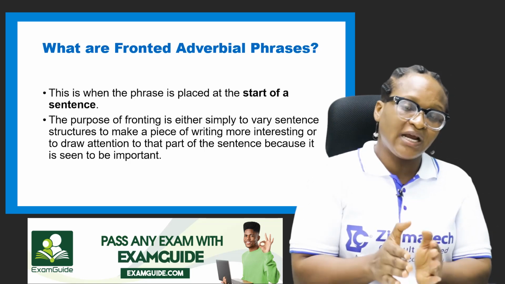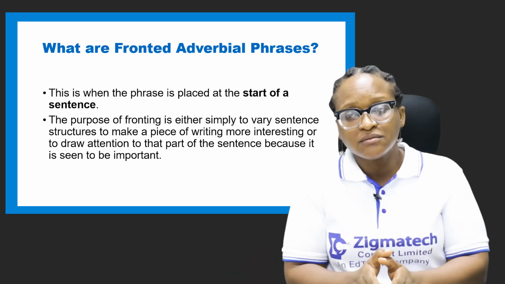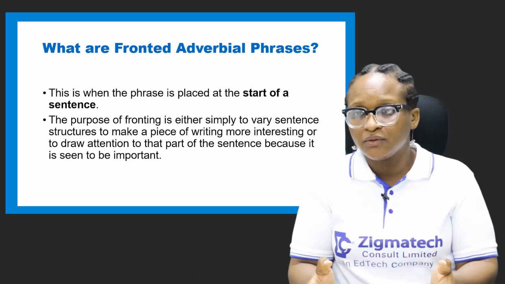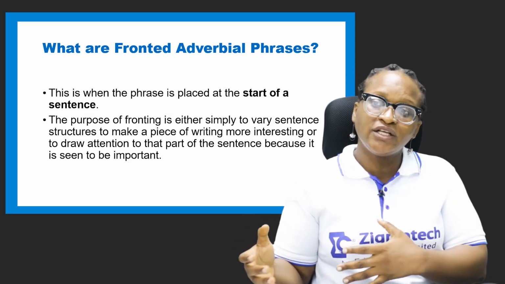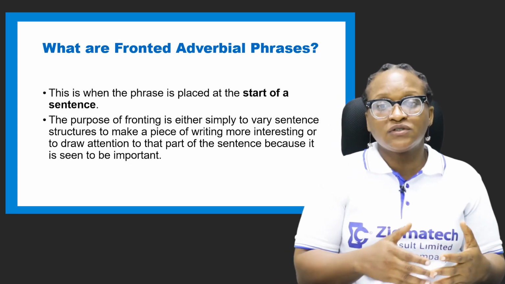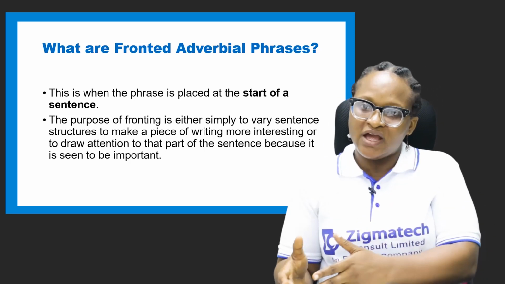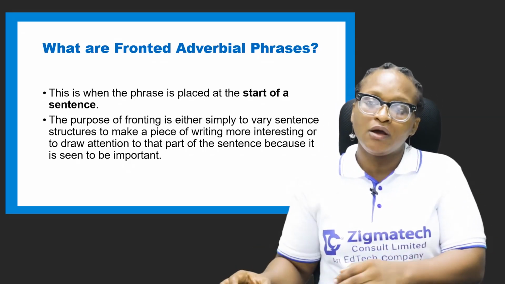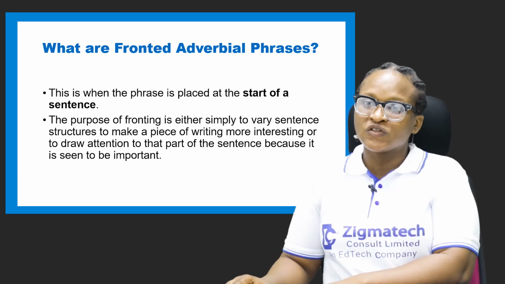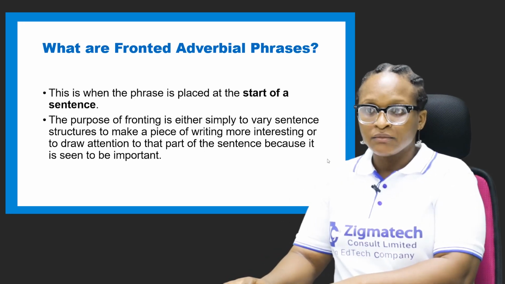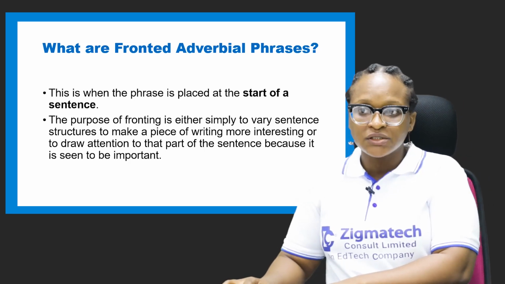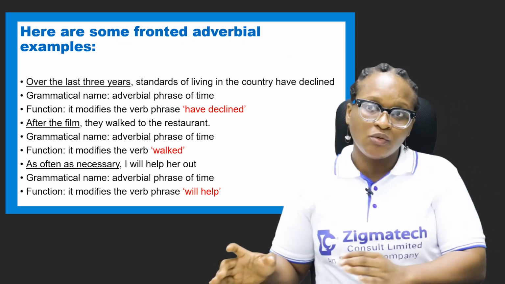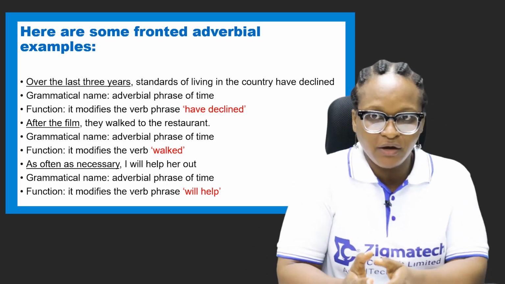Just like the example that I made: in the afternoon. What happened? One would want to know. It calls for attention. In the afternoon, she went hunting. Or some other person could say she went hunting in the afternoon. That's more like the usual way of writing. So once you start with your adverbial phrase and the other aspects of the sentence follow suit, you have carried out what we call fronted adverbial phrases.